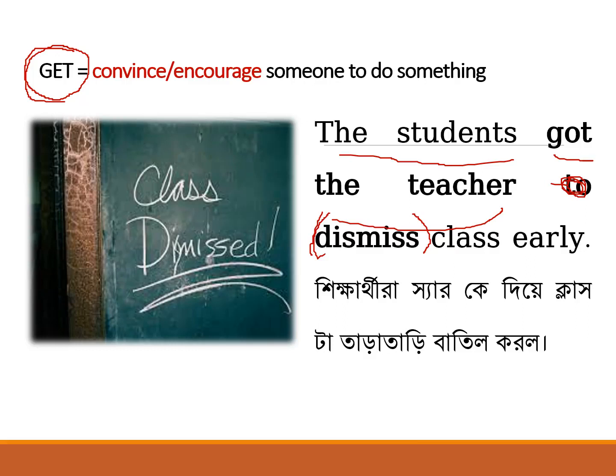As I have already said, if got or get is used as a causative form, you have to use the infinitive to in the second verb. So therefore you have to use to. Yes, to. The students got the teachers to dismiss the class early. It means the students encouraged the teachers to dismiss the class early. Okay, my dear students, I hope you have understood my point.